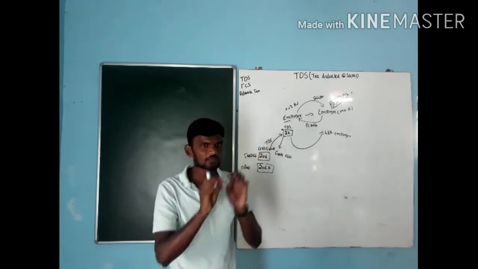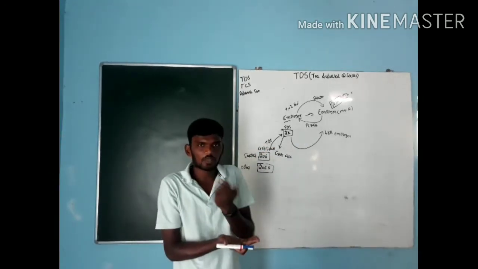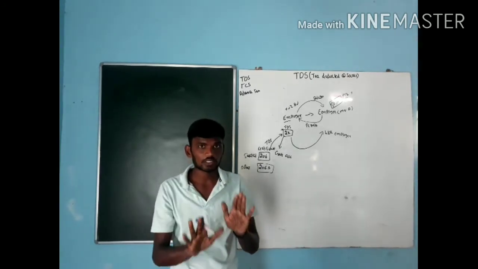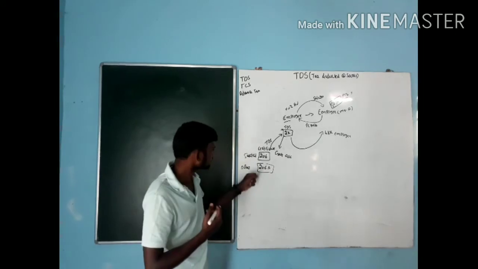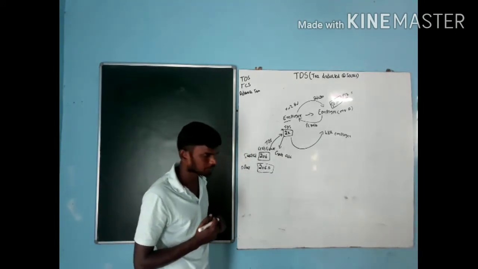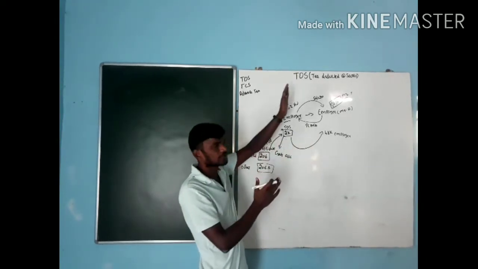If they are paying those kinds of income, at that time they deduct some tax. The remaining amount they pay to me. That is called the net amount. They are not going to pay any gross amount. They will pay only the net amount. At that time, they are going to issue the certificate, that is 16A. This is how they deduct tax at source.